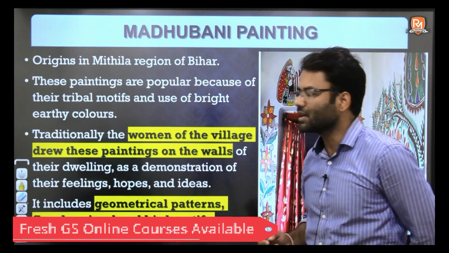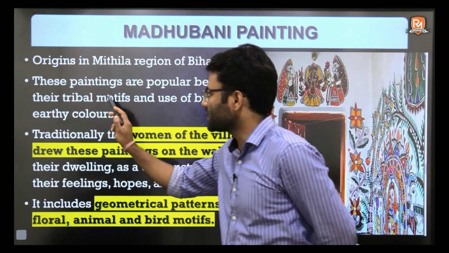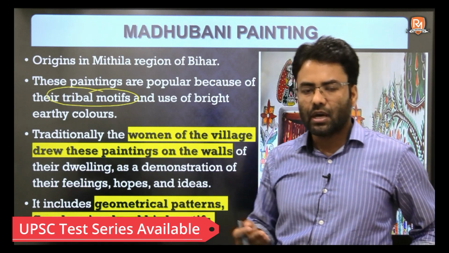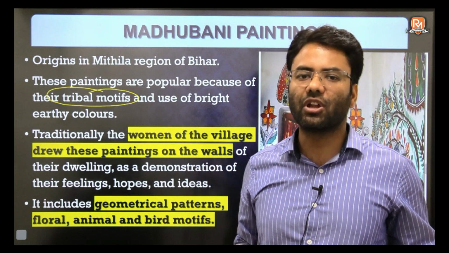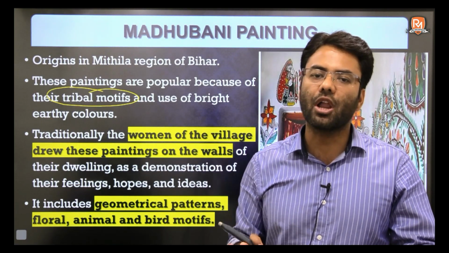Again, it is a tribal painting, and because of this they used a tribal way of making the drawing. Mainly the surfaces of the walls of their houses or the surrounding places were used as a canvas. So this is a wall painting.